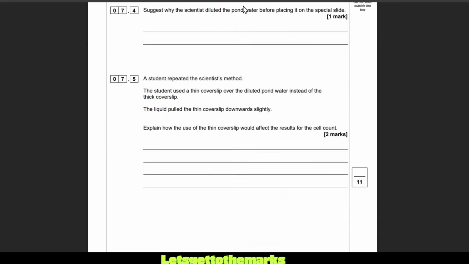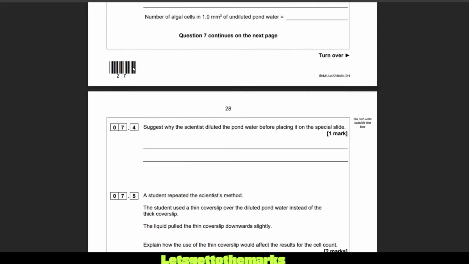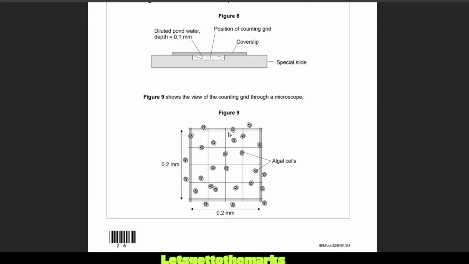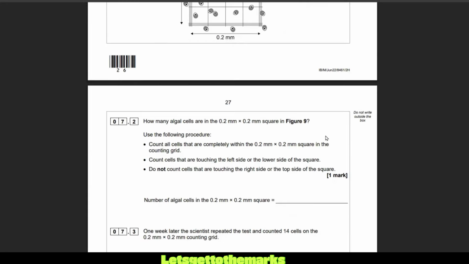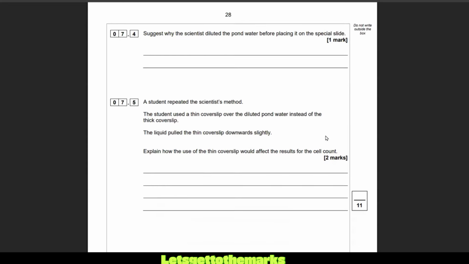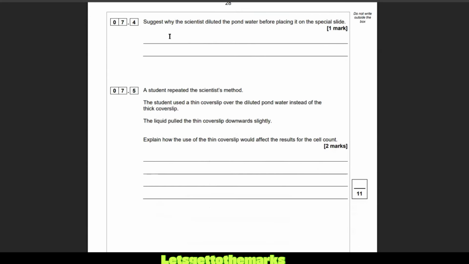Suggest why the scientists diluted the pond water before placing it on the special slide. So how many cells did we have on that slide? Well, the first one we counted was 16. Look how hard it was to work out how many cells. Now imagine there were 4 times the cells. So 4 times 16 would be 40, 4 times 6 is 24, 64 cells. How would you actually count them all? It'd be very hard to work out which ones were in and which ones were out. It made it easier to count. So the reason we dilute samples is to make it easier to count. It was easier to count in the diluted sample as well as less cells. Okay, so easier to count, lovely jubbly.